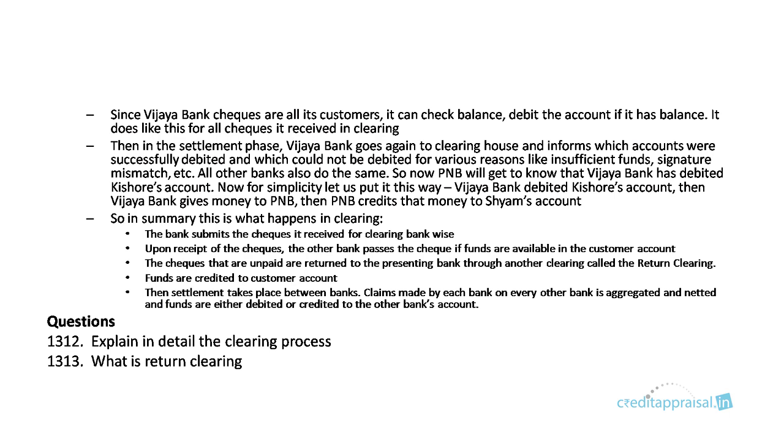So in summary, this is what happens in clearing. The bank submits the checks it received for clearing, bank wise. Upon receipt of the checks, the other bank passes the check if funds are available, and the checks that are unpaid are returned in the return clearing. Then the funds will be credited to the customer's account. Settlement takes place: claims made by each bank are aggregated and netted, so that ultimately some banks' accounts are debited or some are credited. Just understand in brief what the clearing process is. That is sufficient. Also understand what is meant by return clearing.